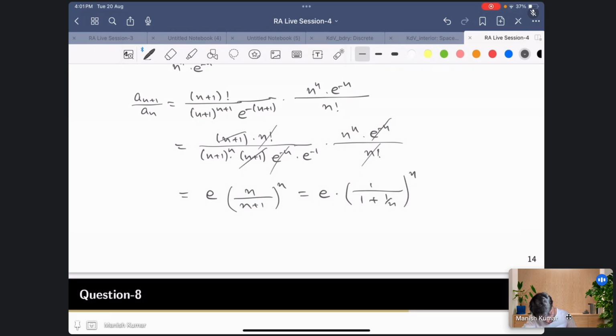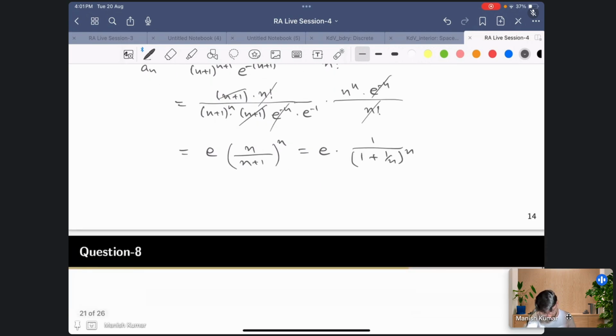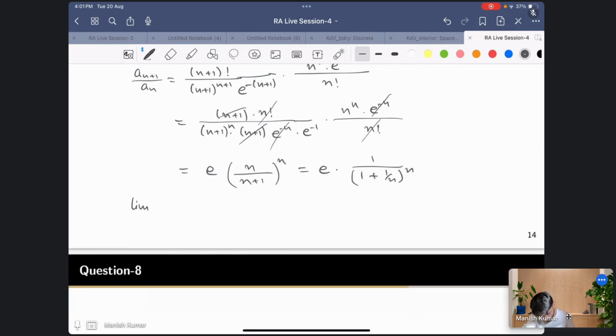We have just divided by n in numerator and denominator. Now if you take the limit as n goes to infinity, you get e, and then 1 upon the limit of (1 plus 1 by n) raised to the power n.